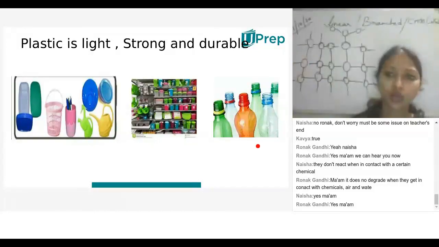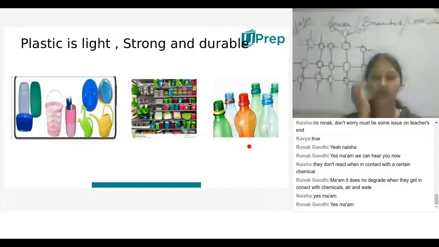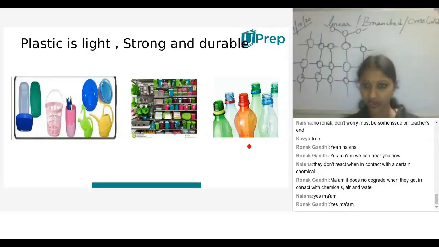Even the water bottles, because plastics won't react with the water. But if we leave metal along with water, it starts rusting. But plastics are non-reactive, lightweight, much stronger and durable.